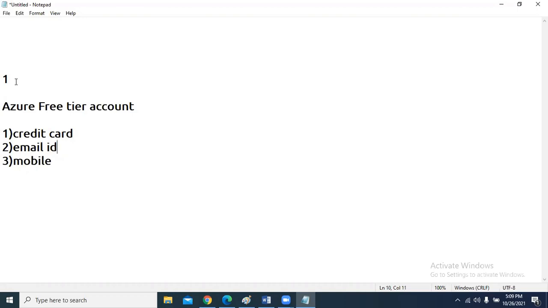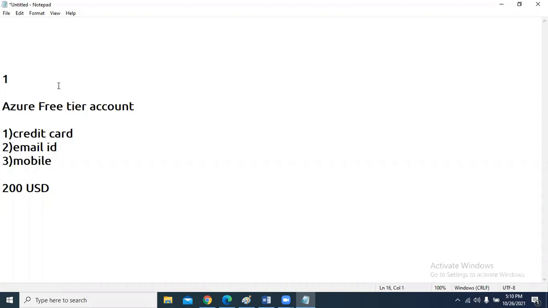In the first month, you are going to get $200 in your account. You can use this $200 for using high-end virtual machines and large storage, hi-fi systems you can use. From this $200, everything will be consumed.